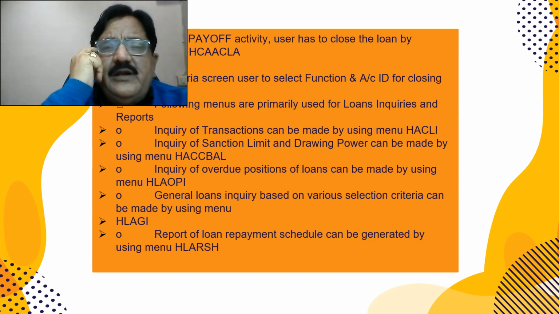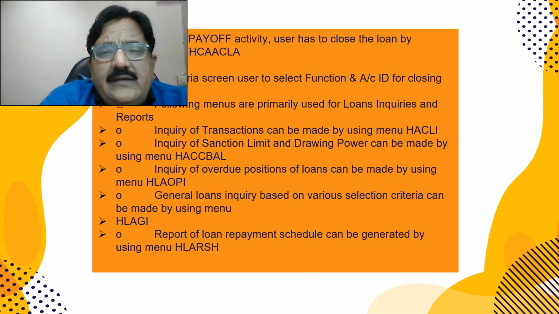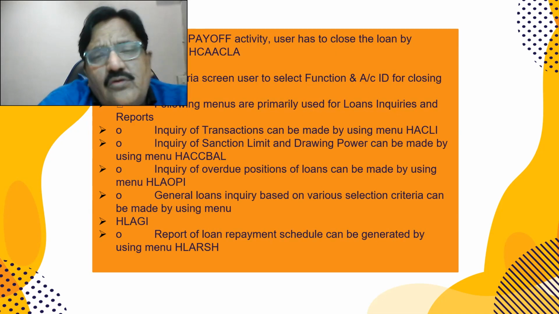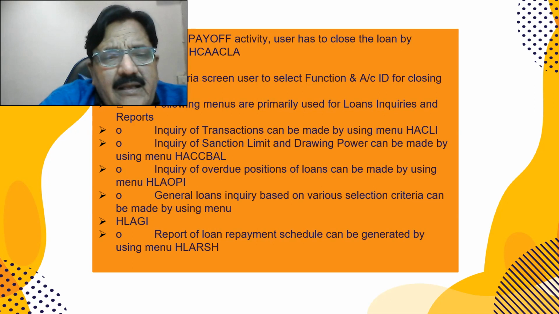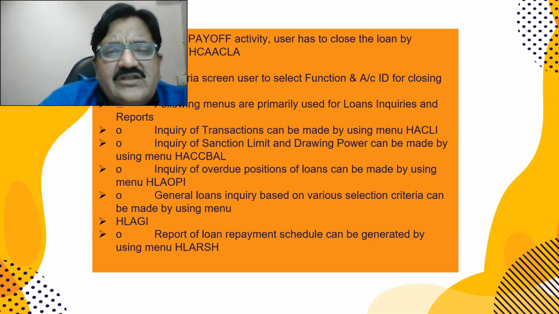Following are many options primarily used for loan inquiries and reports. From HSCLA you can see the balance has become 0 and the sanction and drawing power have been reduced to 0. That you can see from HACCBAL. For loan overdue position, HLAOPI. This is for loans which are already running. HLAGI is for various selection criteria, to be made by using the menu option HLAGI. So you have a lot of filters there which you can use. And generating a schedule can be done through HLASH.